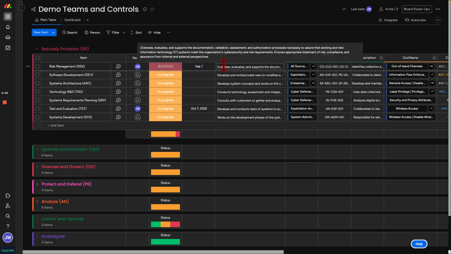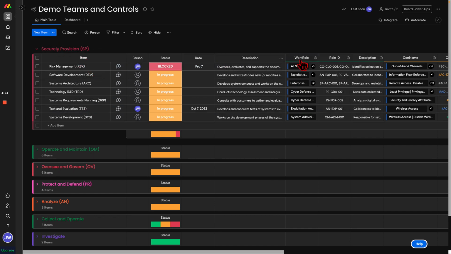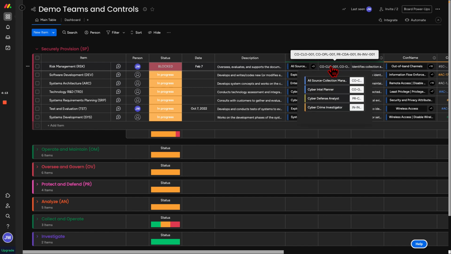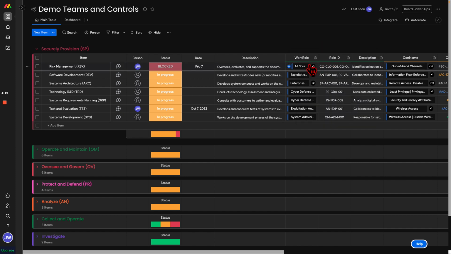And then we have the description of what they do. Over here, we have the role ID. When we talk about identity access management, right, you need a role ID. And if you use the NICE framework, right, it's got these role IDs built out. So what we can do is we can assign a work role to a team. And this is important because you might do work outside of your primary thing.